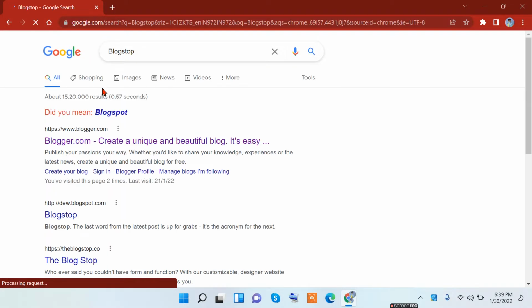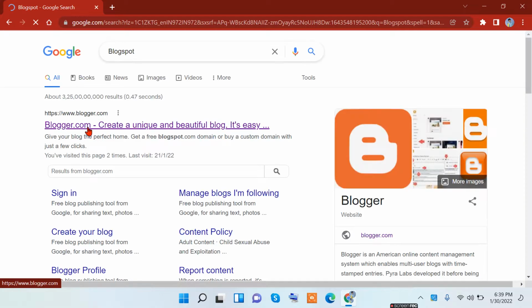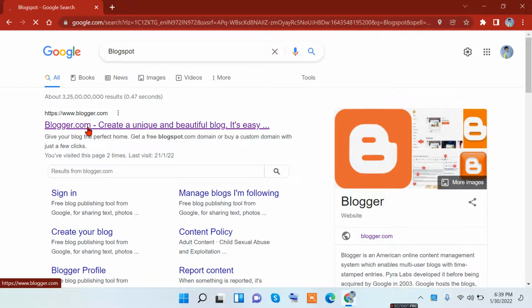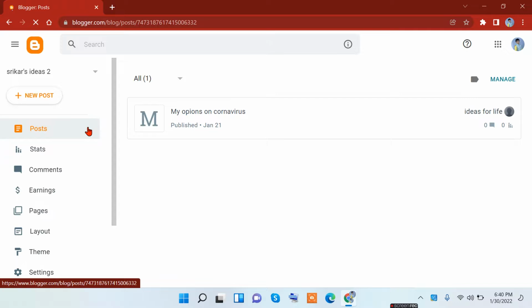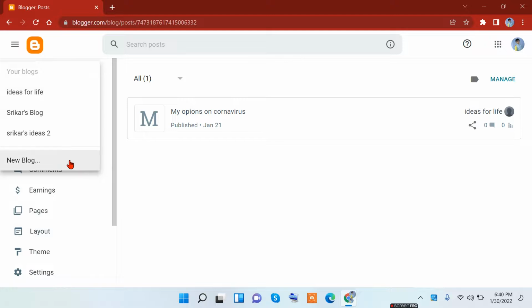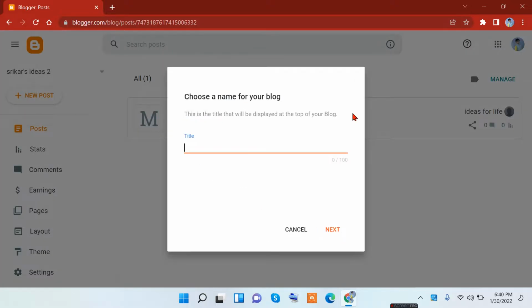You can search Blogspot, and blogger.com will come in. By clicking on this, you will not see all this. When you come in, it will ask you to sign in, and this will show up. Choose a name for your blog. So you can just add in the name for your blog.